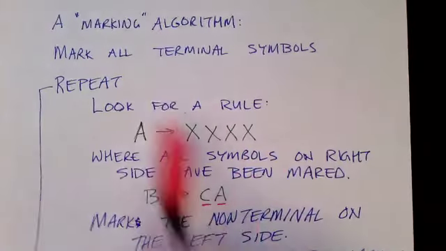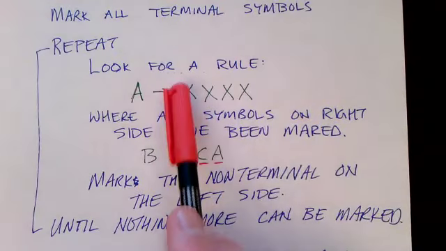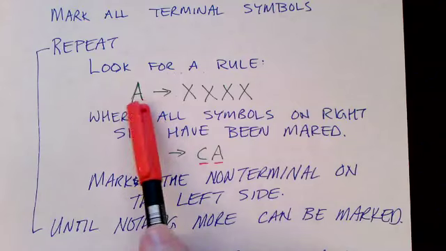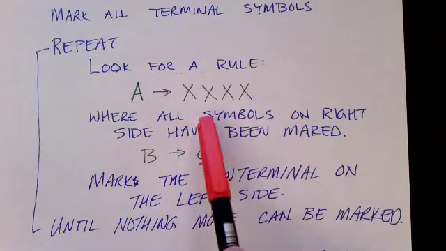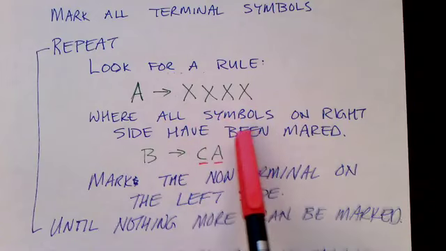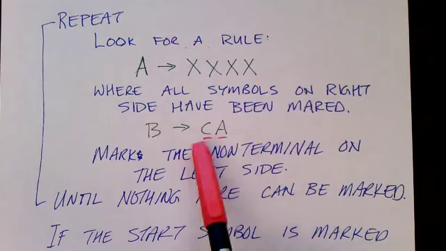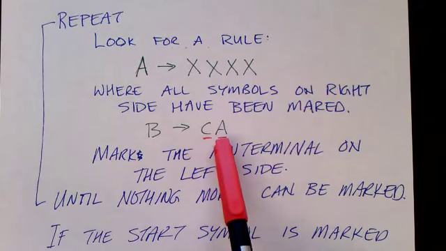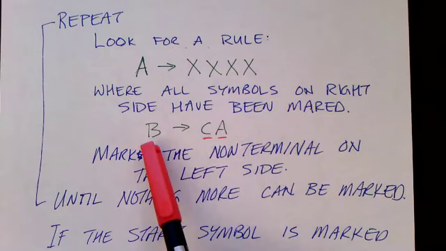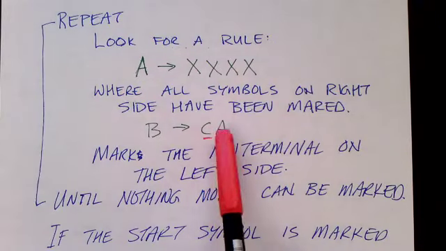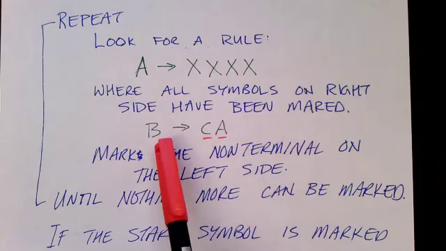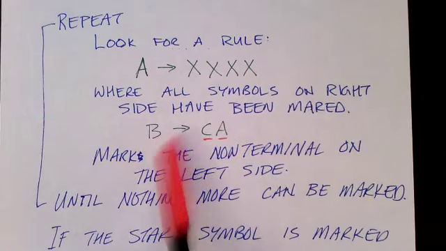So we mark all the terminal symbols, and then we look through our rules. Every rule has a non-terminal on the left-hand side and some terminals and non-terminals on the right-hand side. And we look for a situation where all the symbols on the right-hand side have been marked. For example, we had a rule B goes to CA, and we'd already marked C and we'd marked A, so then we mark B. So when we find a rule where everything on the right-hand side is marked, we mark the non-terminal on the left-hand side and everywhere else it occurs.